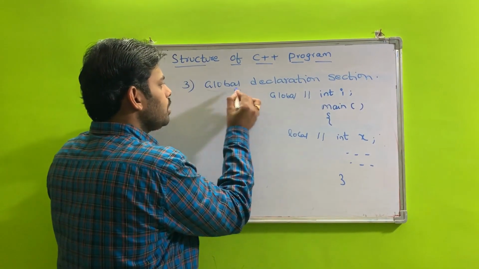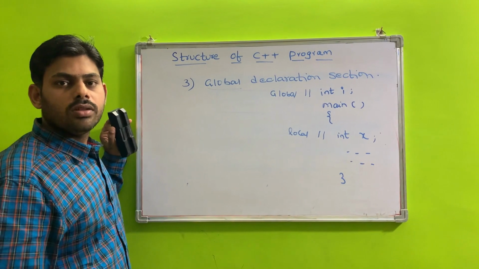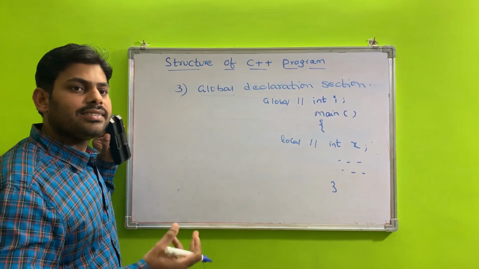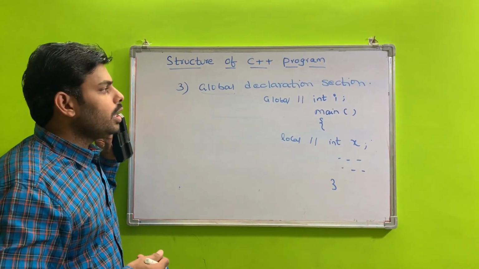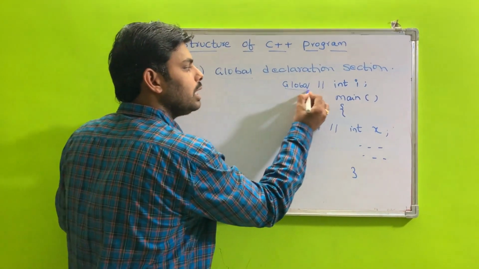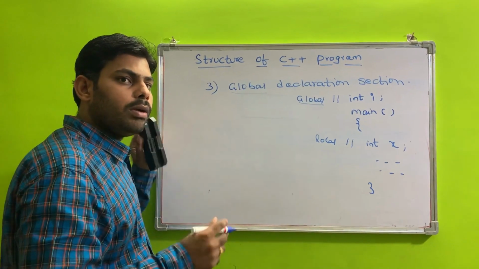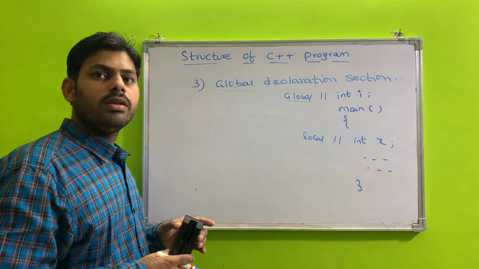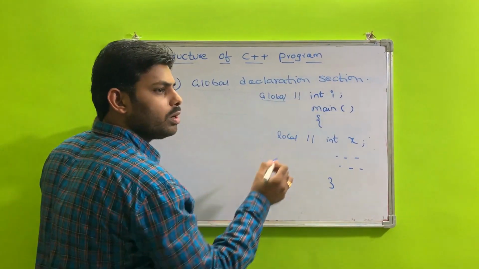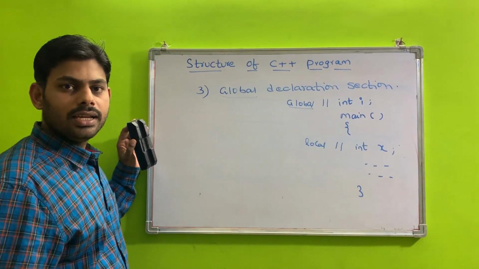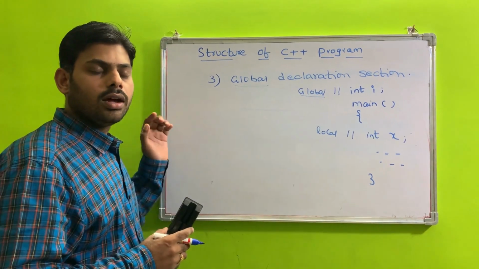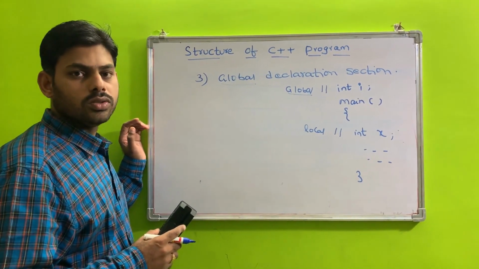Suppose, based on the user requirement or the requirement of the program, some elements are used by the entire program. Those elements are to be implemented globally. Some elements are commonly accessible by all other functions, and such elements are declared as global elements. So this is the example for the global declaration section. It is not mandatory, it is an optional section, used based on the requirement of the user or the program.